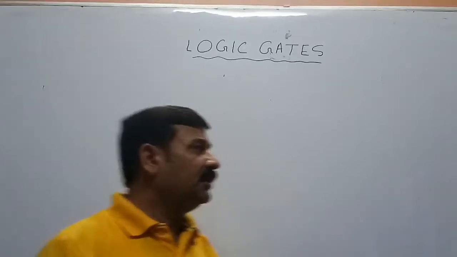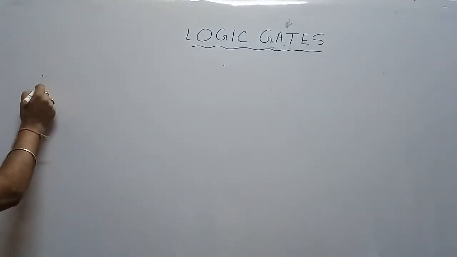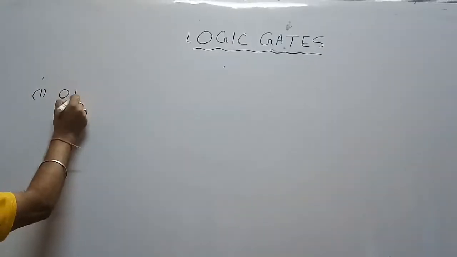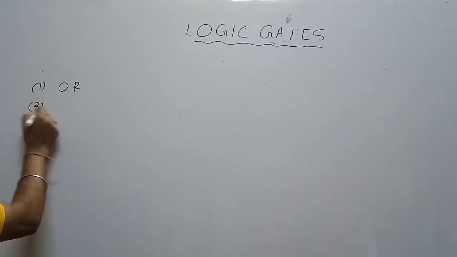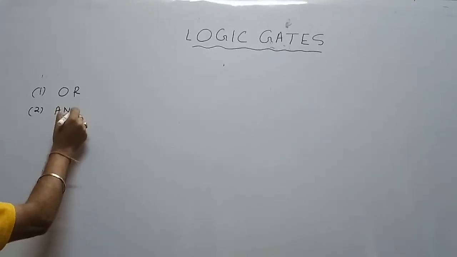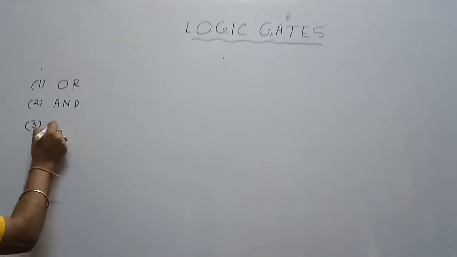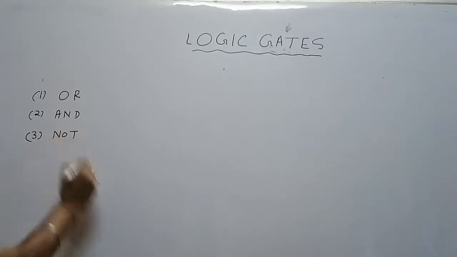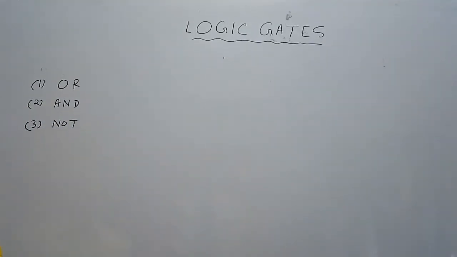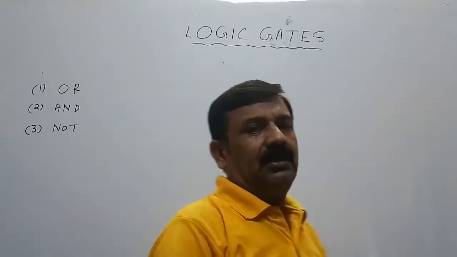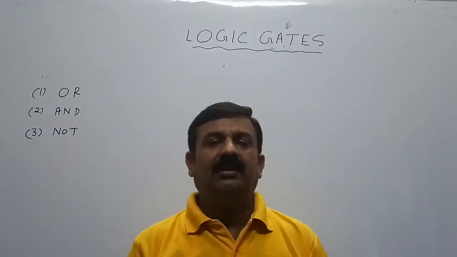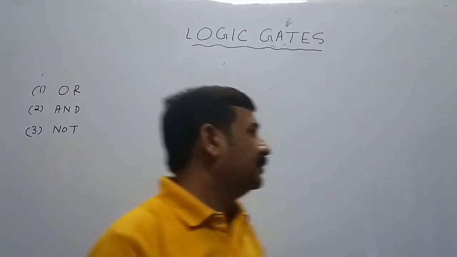The three important types of logic gates are OR gate, AND gate, and NOT gate. These gates or circuits are discussed under the following headings.